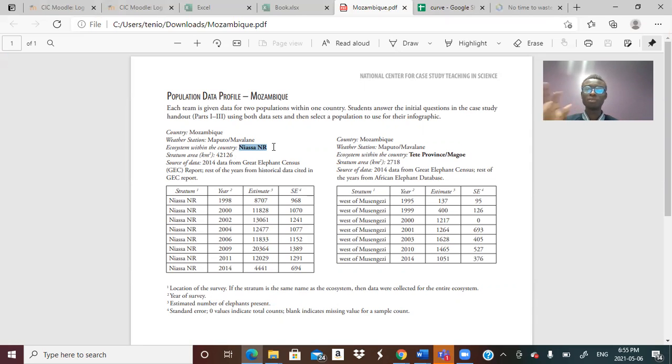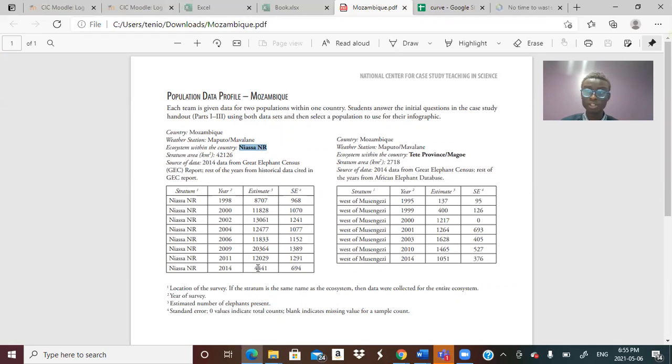There are also other density dependent factors like competition and disease, but hunting is the main one that affects it. And from the internet, as I said, the elephants in this area are facing extinction.